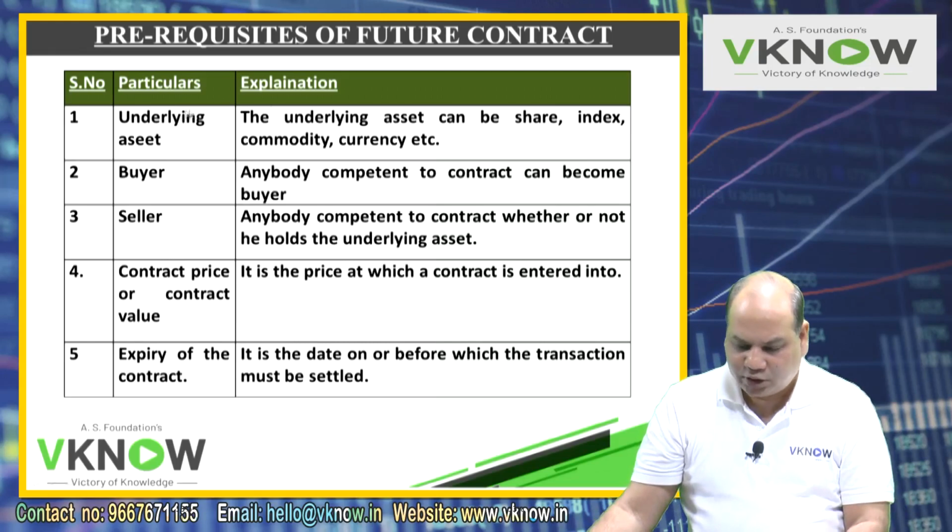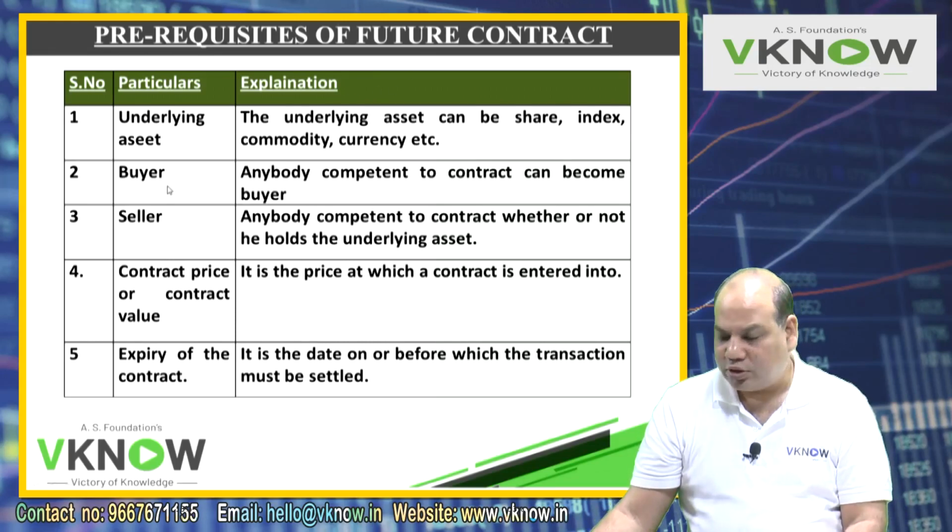What are the prerequisites of a future contract? So when you enter into a future contract, what are the basic requirements? There must be an underlying asset. So simple, because you can't have a derivative unless there is an underlying. Underlying can be share, index, commodity, currency. Then there must be 2 parties, buyer and seller.